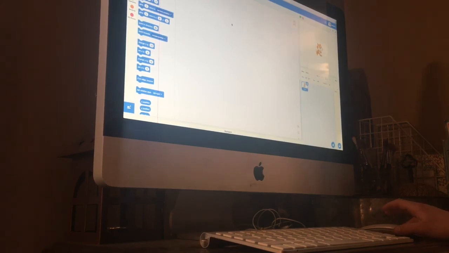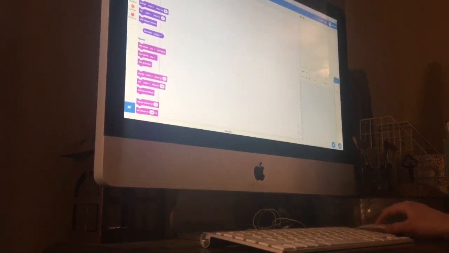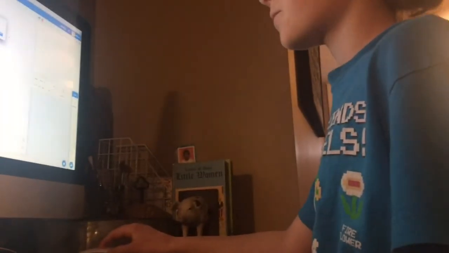So Bodie, can you explain to us all the things that you can do on Scratch and what the point is? Alright, okay. The point is to create games. You can make animations, you can post them, they give you likes, they give you comments, and you can play them as well. So let's look at some of the ones I made.